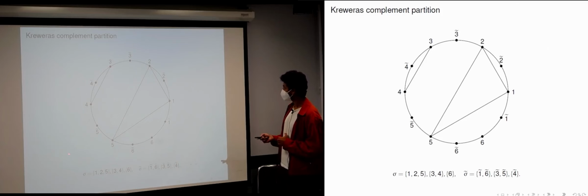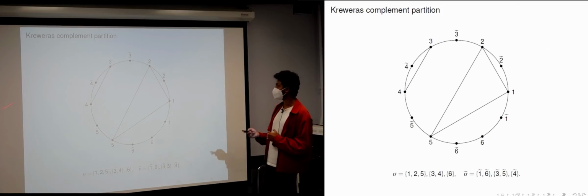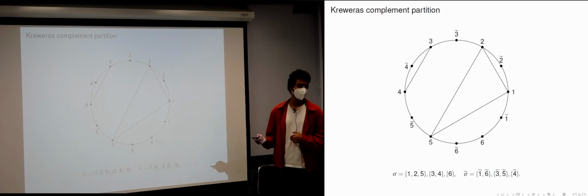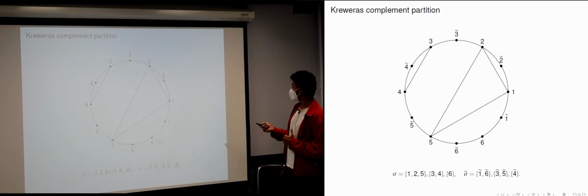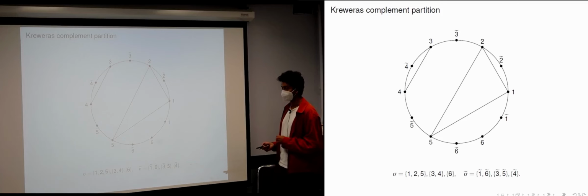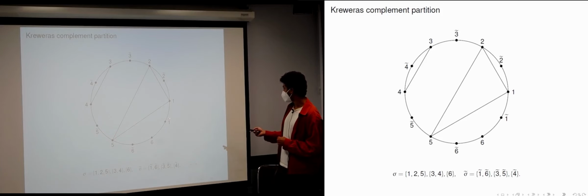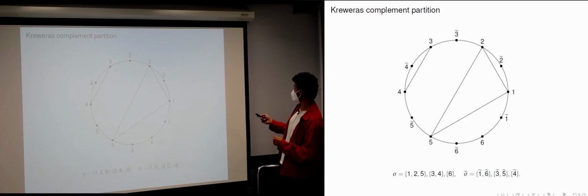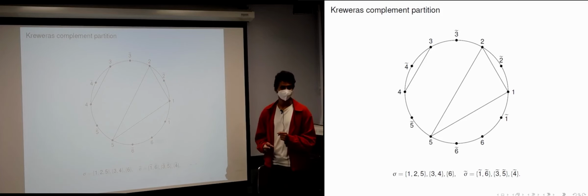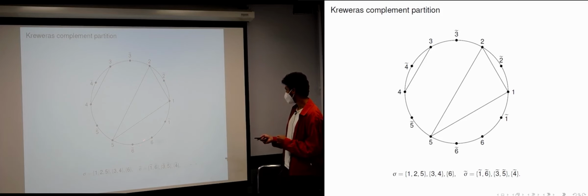And associated to a non-crossing partition is another partition called its Kreweras complement. The way to think of this is in terms of this picture. Imagine you cut out these polygons that correspond to the parts of the first partition. Then you're going to cut your disk into a bunch of pieces. Now you put numbers 1 tilde, 2 tilde, 3 tilde, etc. around the boundary of the disk. Again, I'm sorry, this should be clockwise rather than counterclockwise. So this should actually be 2 tilde, but it's okay for this slide.